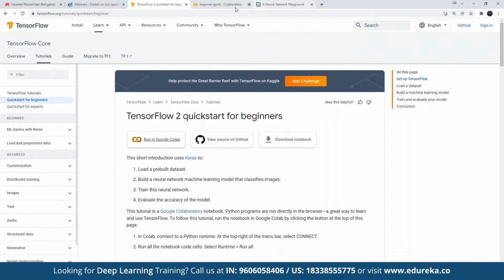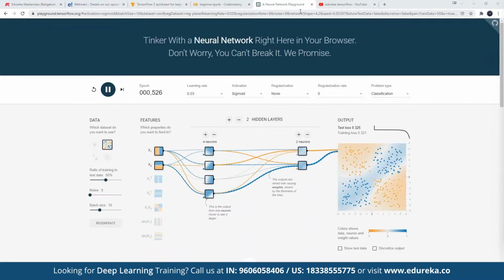All right, folks, so this was about performing deep learning neural networks using the Python programming language. I hope you learned something about TensorFlow in today's session.